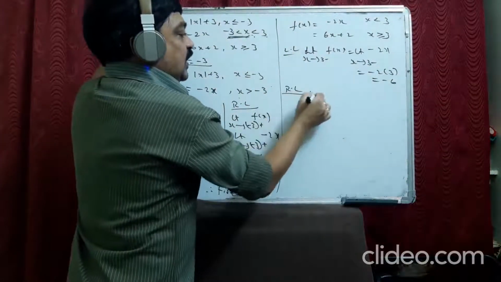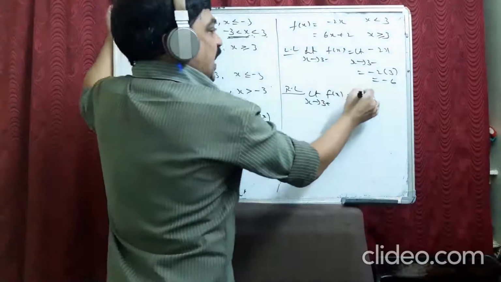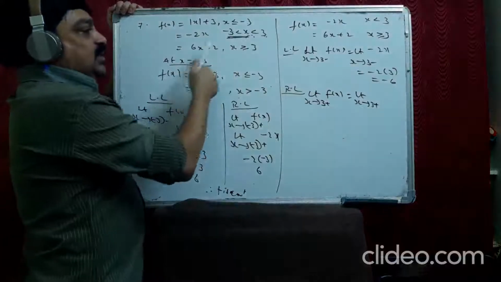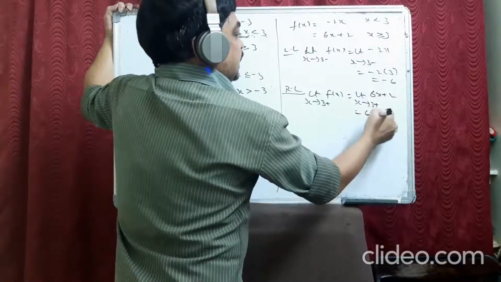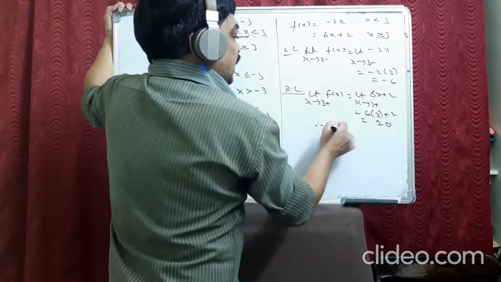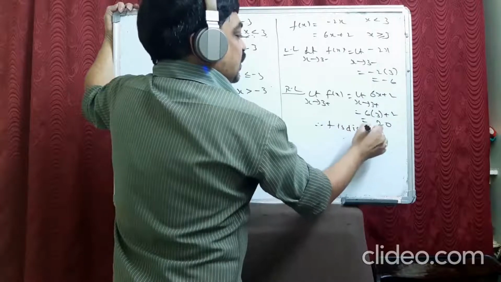Right limit, limit x tends to 3 plus f(x). After 3, what is the function? After 3, this is the function, 6x plus 2. So substitute x as 3: 6 into 3 plus 2, 18 plus 2, 20. Both are not equal. Therefore, f is discontinuous, or not continuous, you can say.